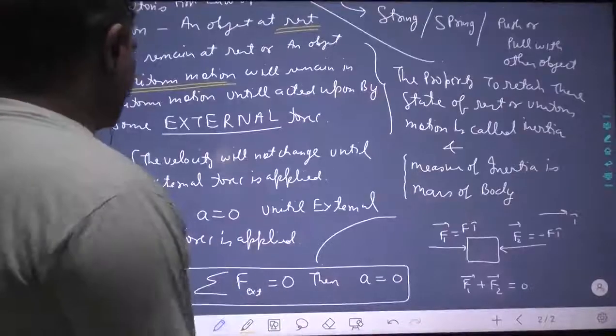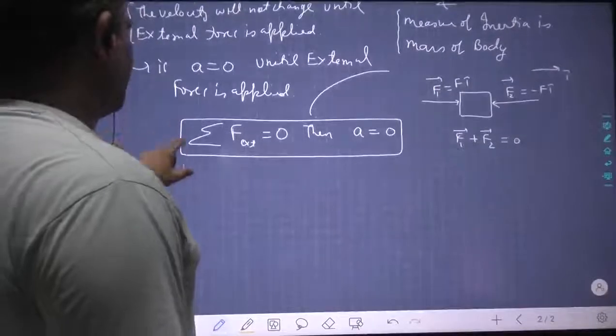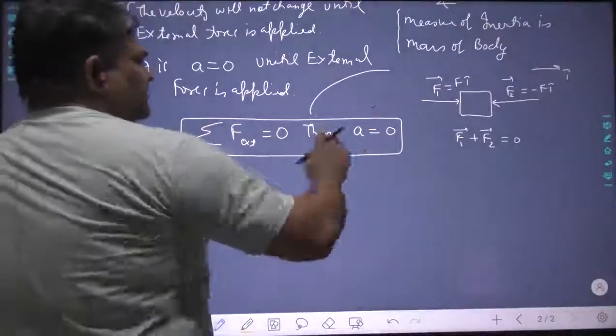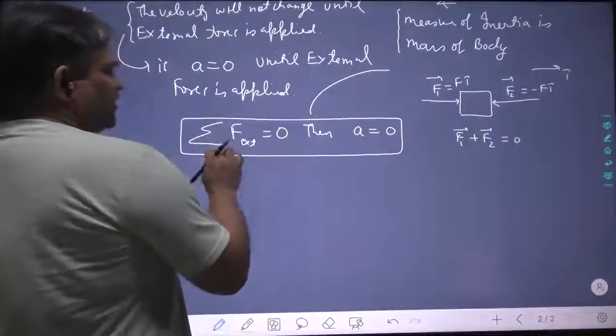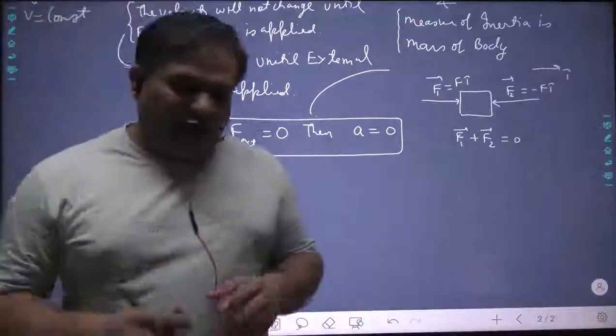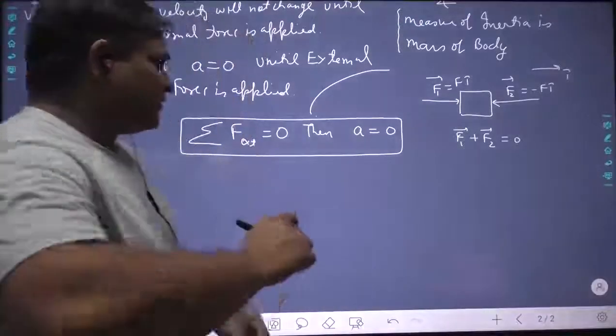A little more to be explained on Newton's first law. If the sum of all net external forces is zero, then the acceleration will be zero. The sum of all net external forces will be zero, then the acceleration will be zero. Now a little elaboration.